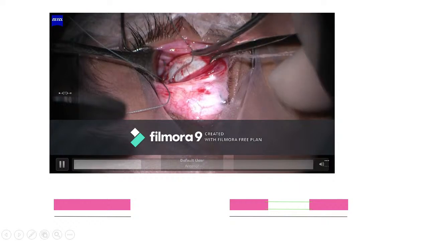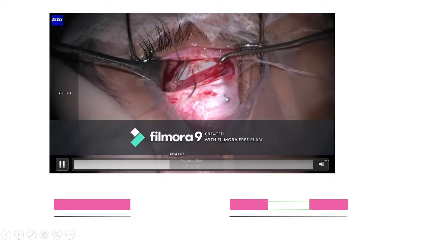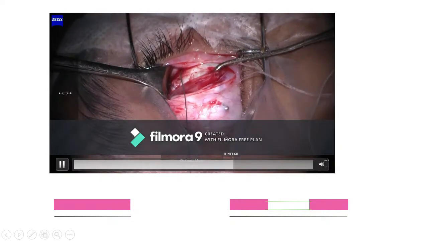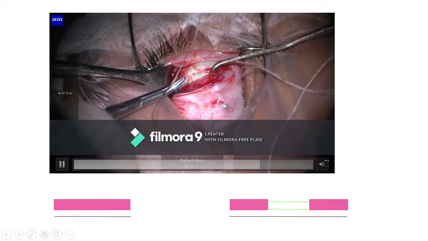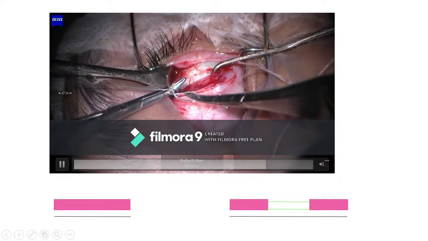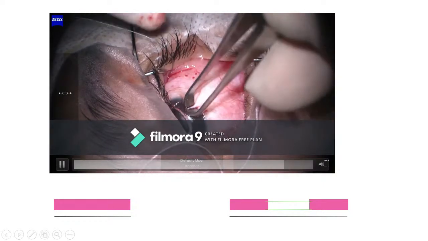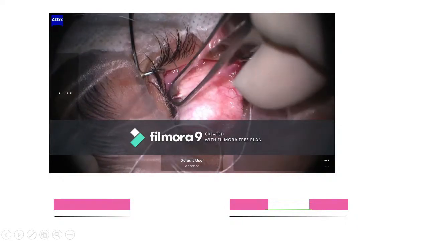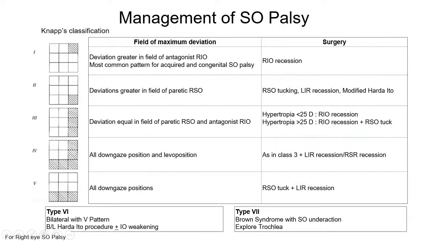Then the suture was passed at the insertion, and after that the length of the suture was measured and a loop was formed. A slip knot was placed so that we could adjust it, and then FDT was checked intraoperatively, and here we can see there is no restriction of movement. After that the peritomy was closed, so here we are actually lengthening the superior oblique tendon.